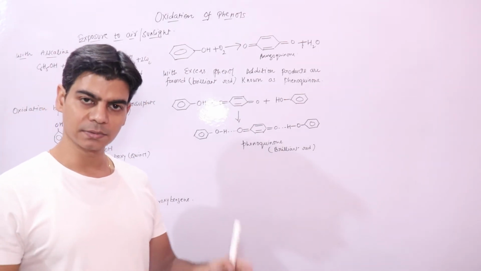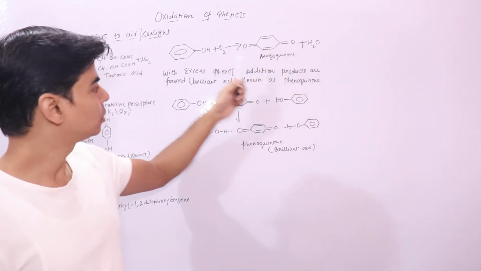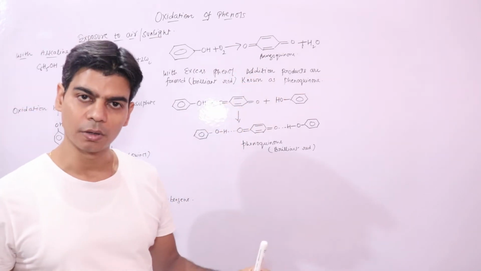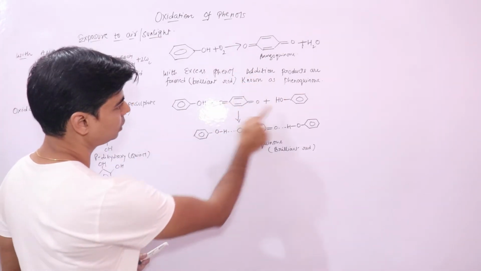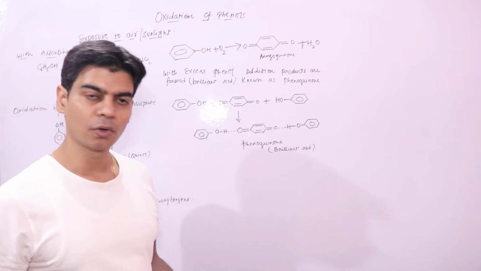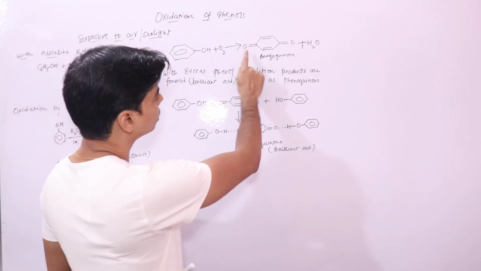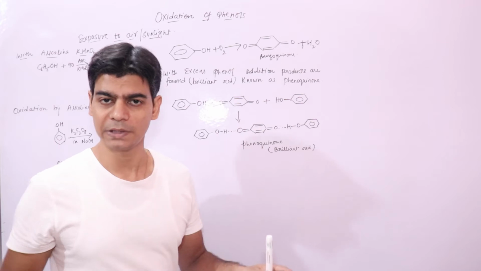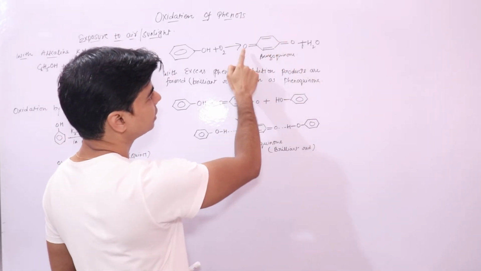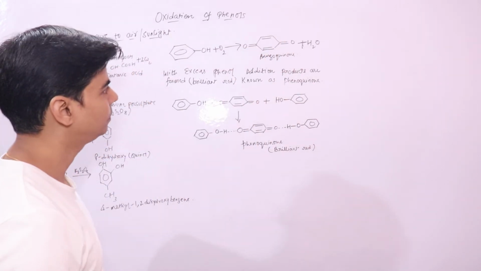When phenol is allowed to stand, this benzoquinone, which is formed as a result of oxidation of phenol, will react with excess of phenol to form addition products, which we call phenoquinones. Whenever you see two oxygen atoms, it's quinone. Just remember that. So this is your benzoquinone. You can see you have a benzene ring and you have two oxygens.